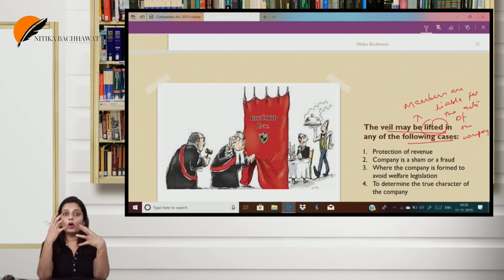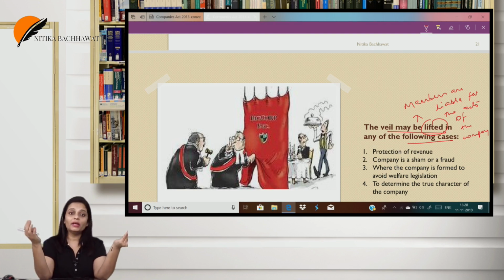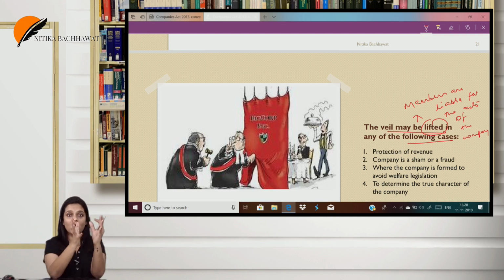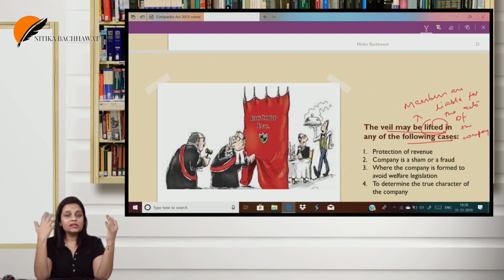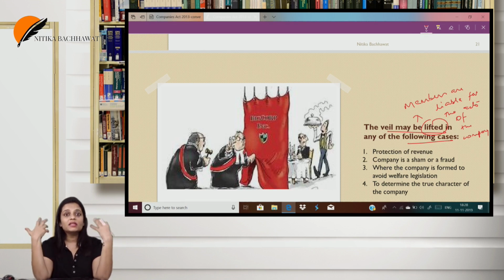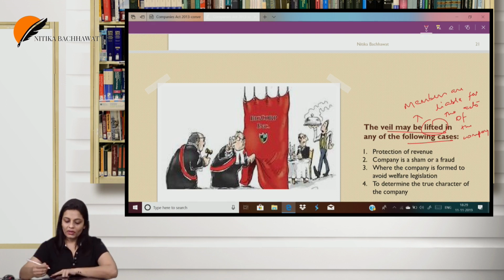What happened was the employer was earning huge profits, and when you earn huge profits, you have to pay a huge bonus. The company did not want to pay. So the company formed a subsidiary company and transferred a chunk of the investment from where the income was coming. Later, obviously the employees did not like it, so employees filed a case. The court held that the purpose of forming this subsidiary company was only to avoid the payment of high bonus. So the veil was lifted, and when we say the veil was lifted, it means the employer was asked to pay the higher bonus.